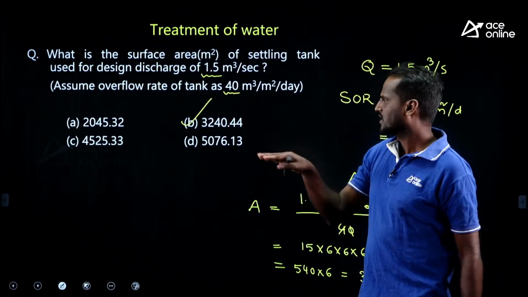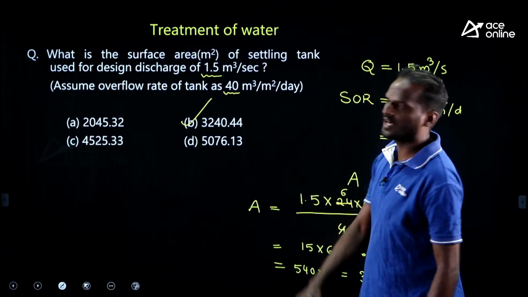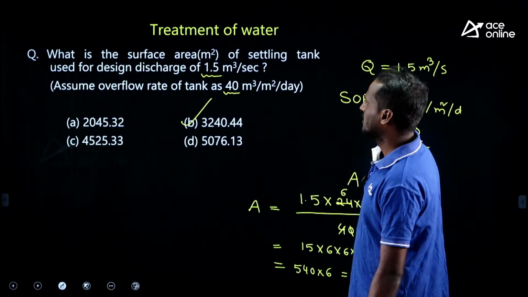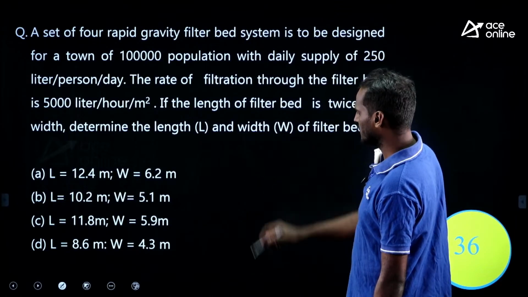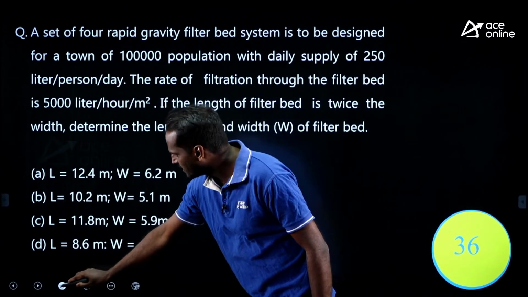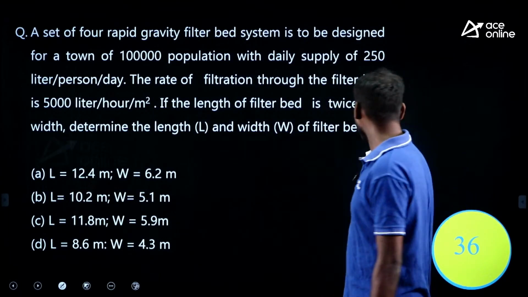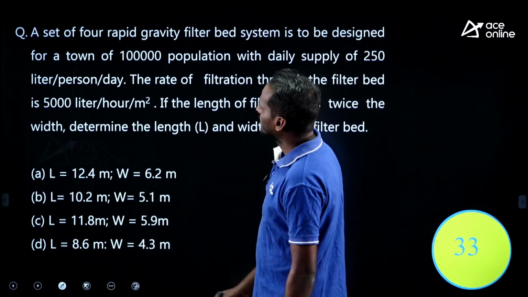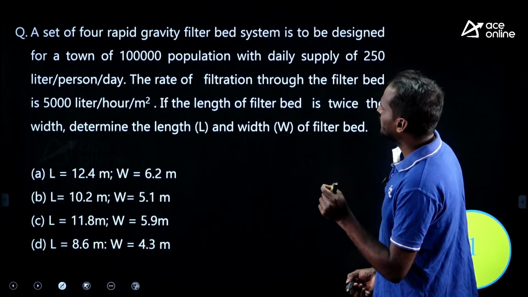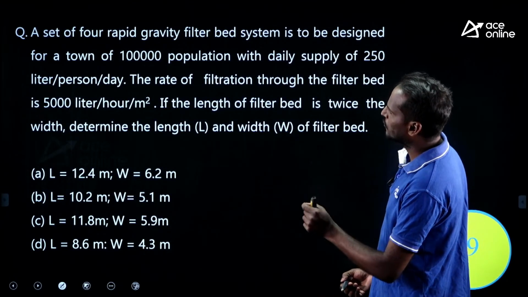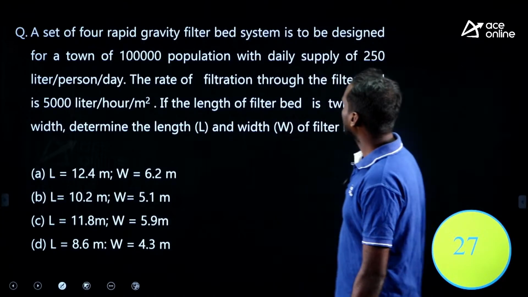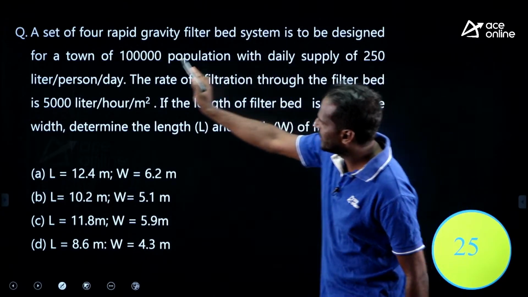Very easy, right? From the surface overflow rate, you need to calculate the area. Next question. This is also easy. By looking at the options and the lengthy statement, you may feel it is a lengthy question, but it is very easy. Try to solve. A set of 4 rapid gravity filter bed systems is to be designed for a town of 1 lakh population with a daily supply of 250 liter per head per day.